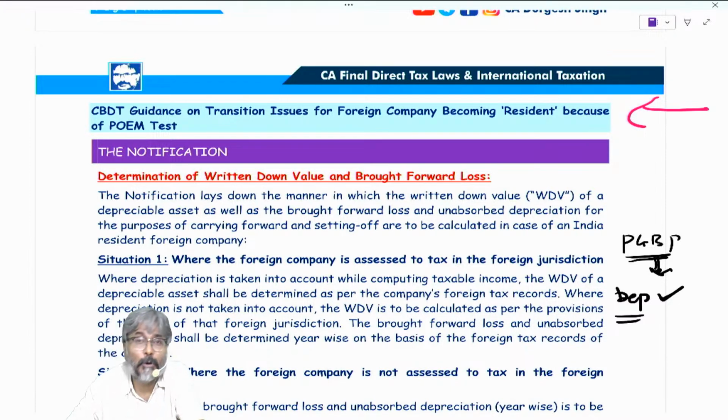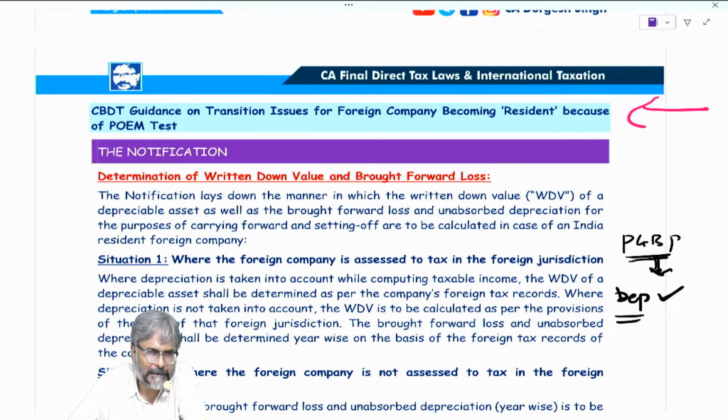So the question therefore to all of you is, what is the option that is there now? There are two options. Option one is, let's take the foreign data only, the opening WDV as per whatever WDV they have determined as per their foreign laws. Just consider that and on that apply the depreciation.